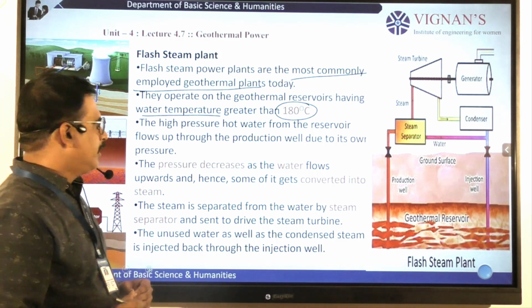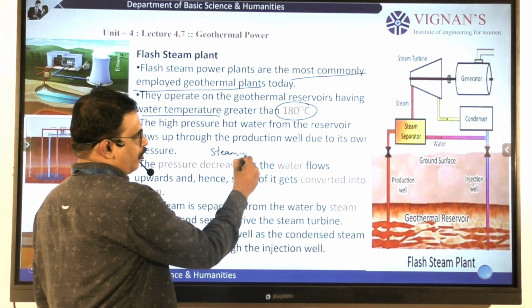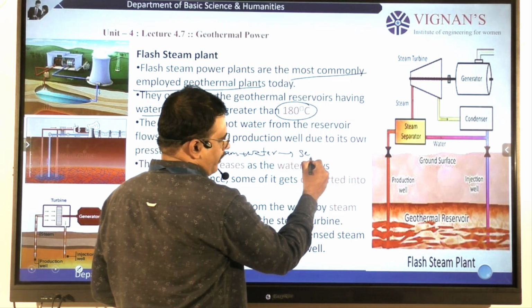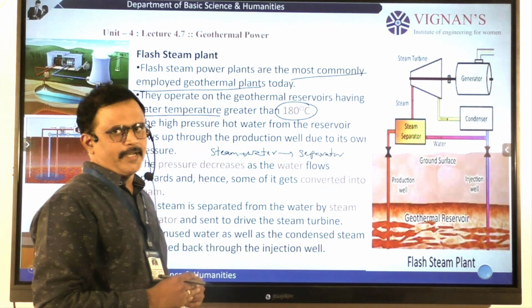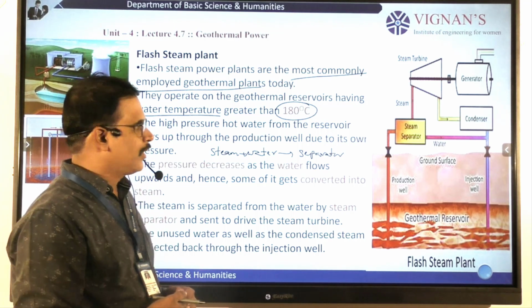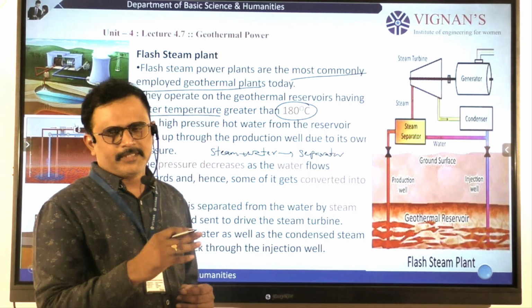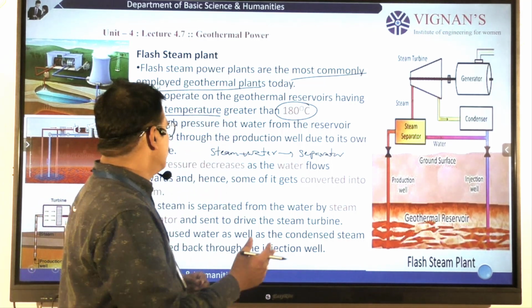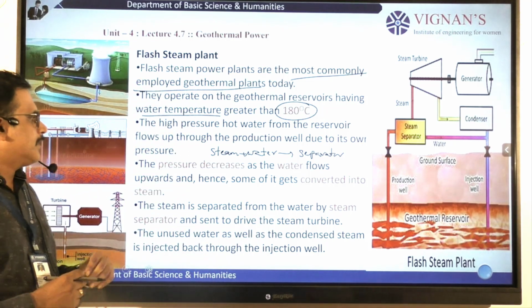And second, steam plus water are both collected and both are separated by a steam separator. Then the pressure decreases.